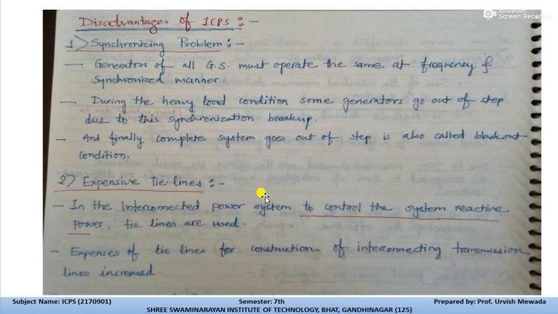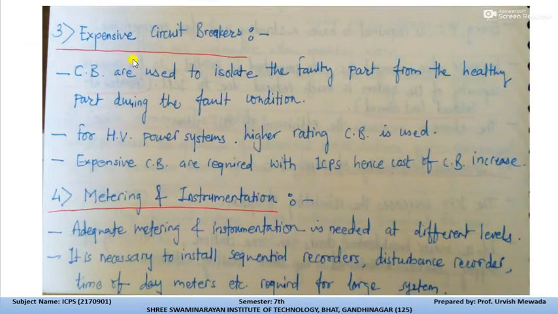Now the third disadvantage of the interconnected power system is expensive circuit breakers. As we are connecting all the generating stations together, the system becomes large, and for that large system circuit breakers are used to isolate the faulty part from the healthy part during faulty conditions. For a high voltage power system, a higher rating of circuit breaker is used, and as the rating of the circuit breaker is higher, it becomes expensive. So this is again a problem due to the interconnected power system.